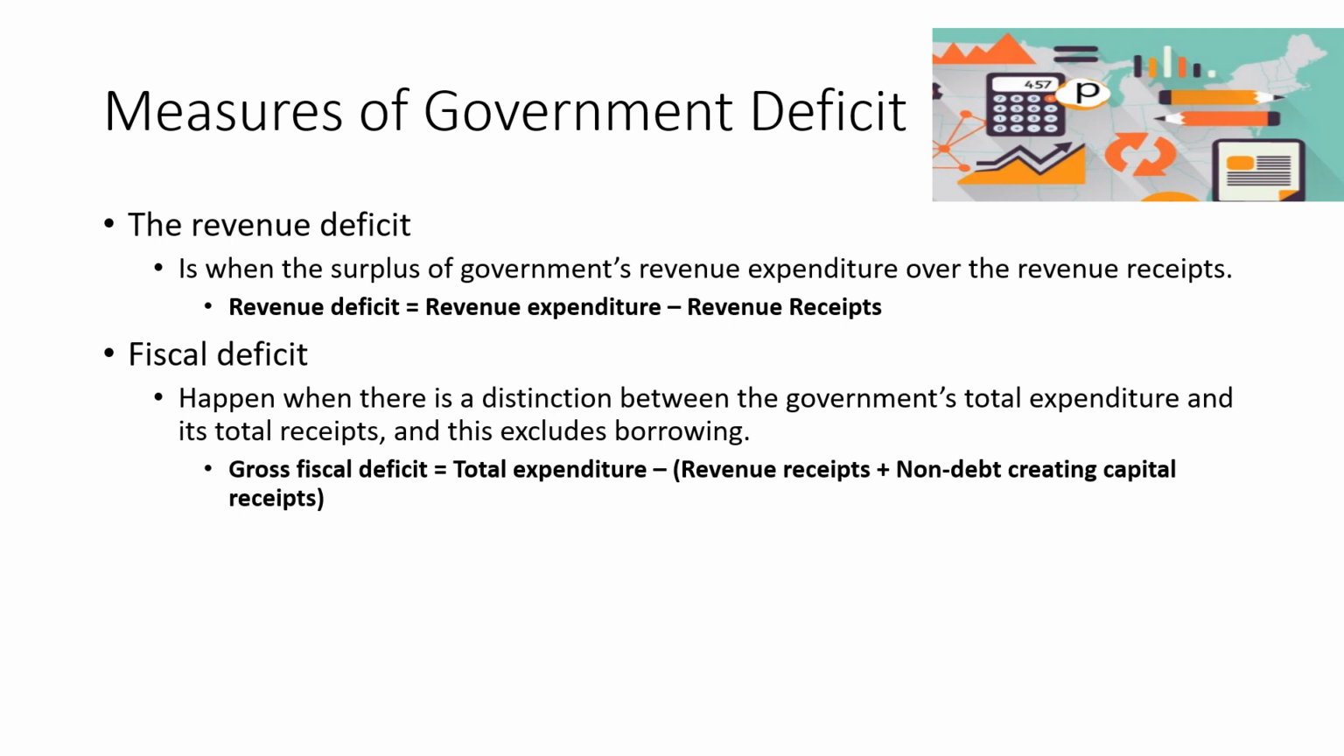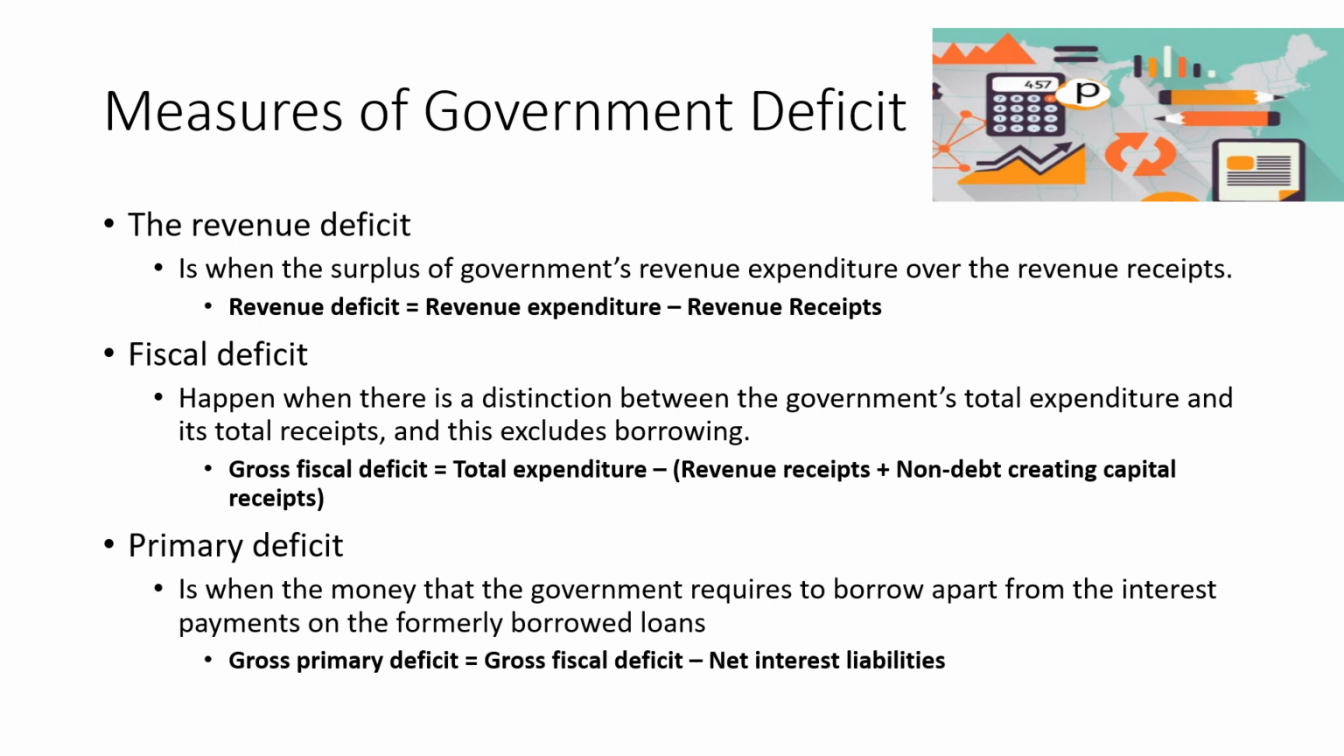Next, we also have the fiscal deficit. This happens when there is a difference between the government's total expenditure and total receipts, and this also includes the borrowing. Ang nangyayari sa gross fiscal deficit, yung total expenditure natin mas mataas pa kesa dun sa revenue receipts natin at saka sa mga inuutang ng government para ma-finance yung day-to-day activities ng government.